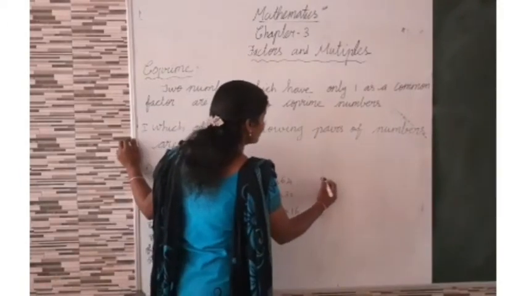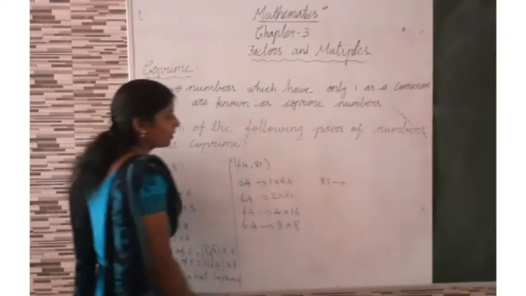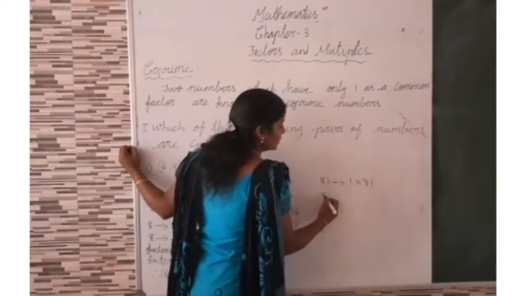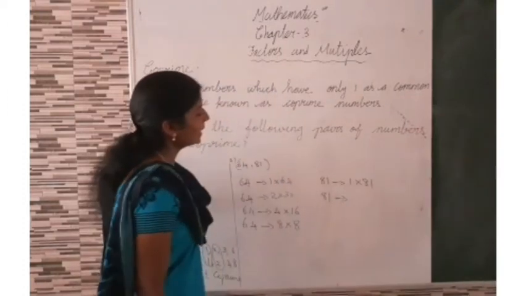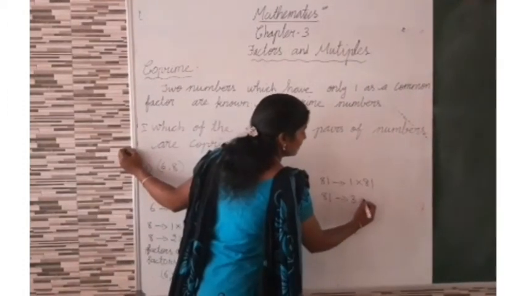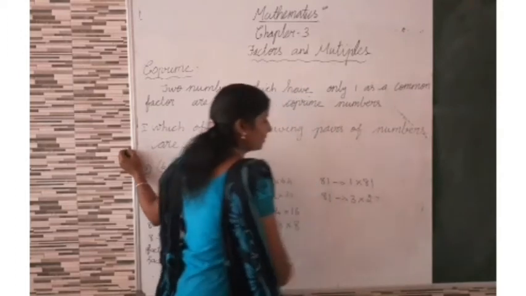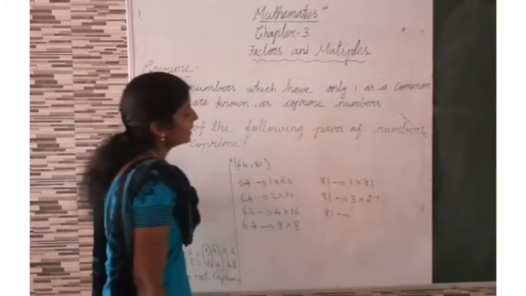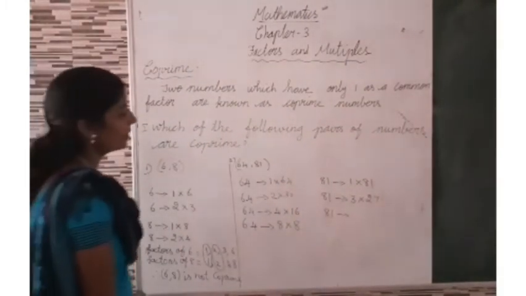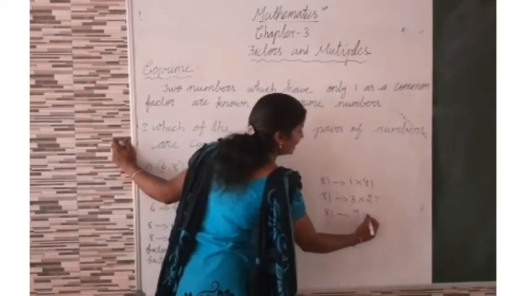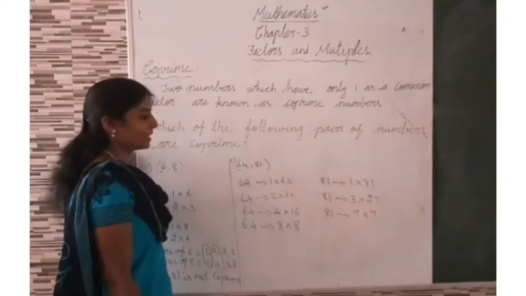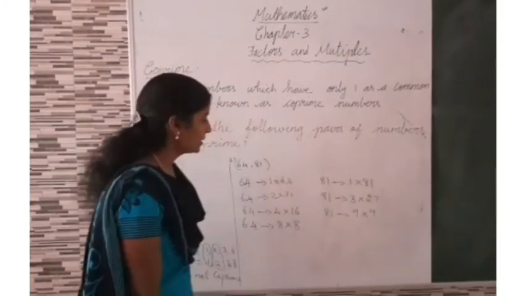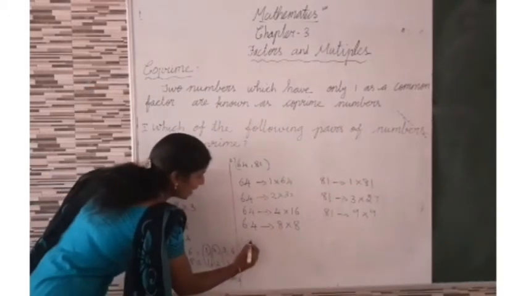Now, 81. Factors of 81: 1 times 81. Then 2 table not possible. Then 3 table. Yes, 3 times 27. Then 4 table is not possible. Then 6, no. 7, 8, not possible. 9 table: 9 times 9, 9 nines are 81. Then 9, then 27, 81. That's all, isn't it?